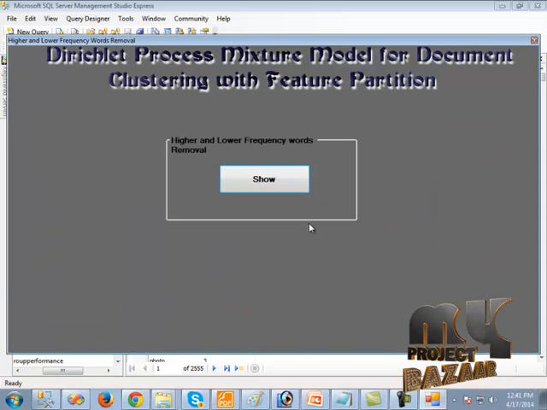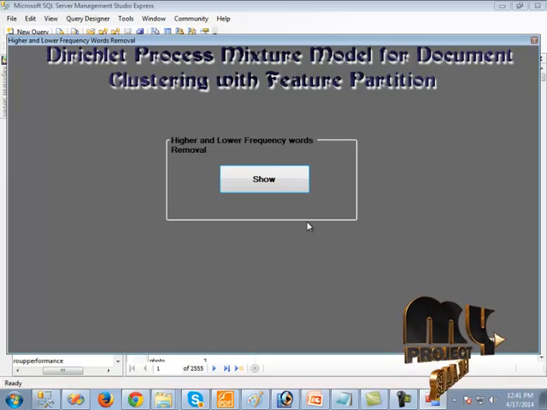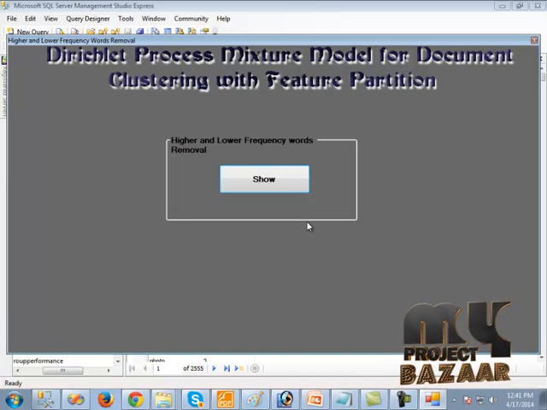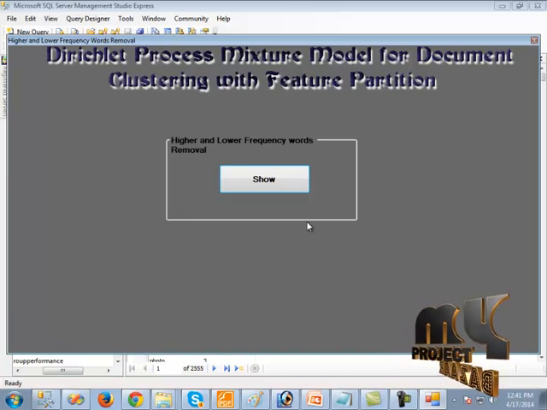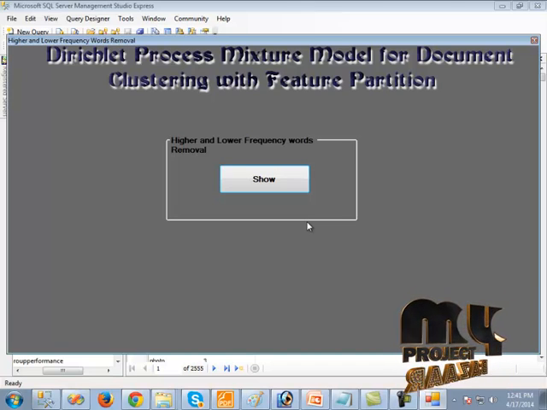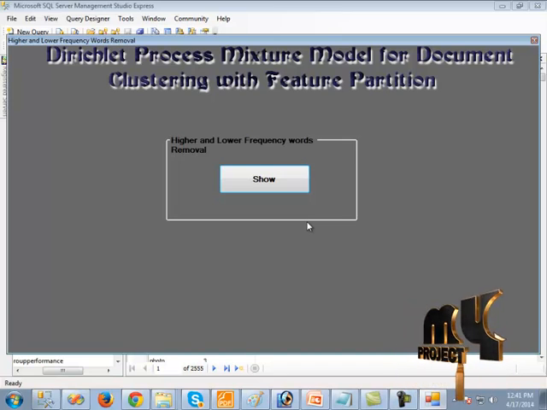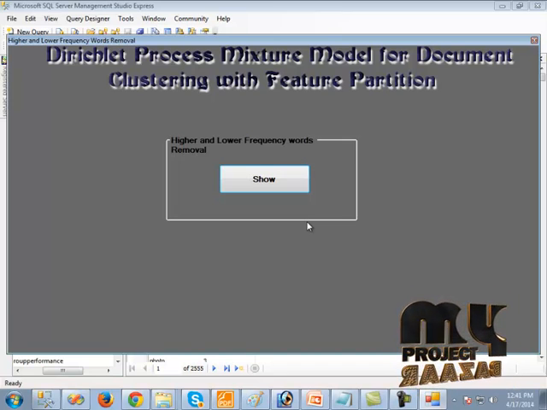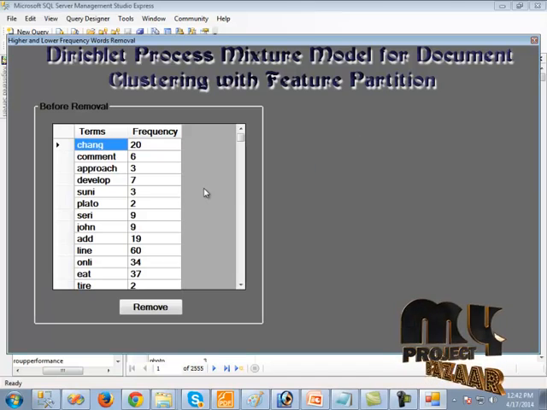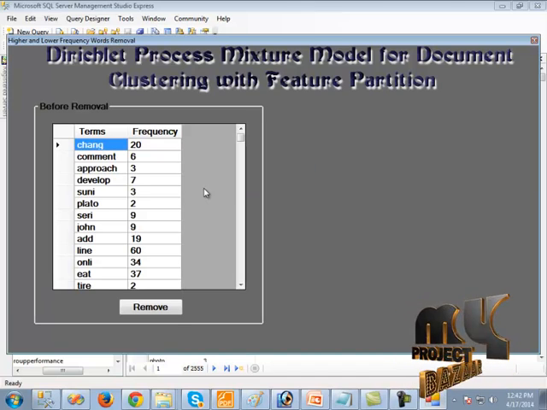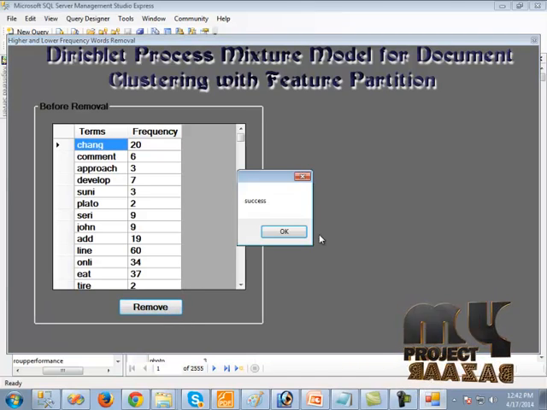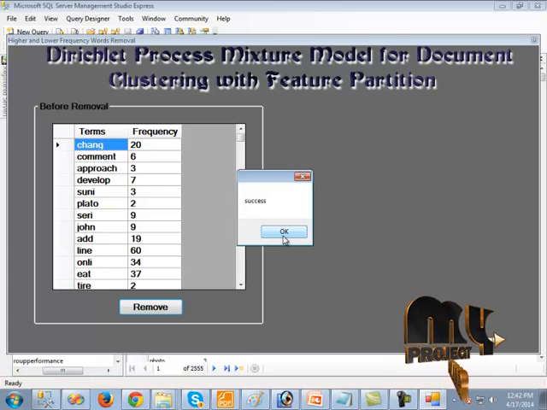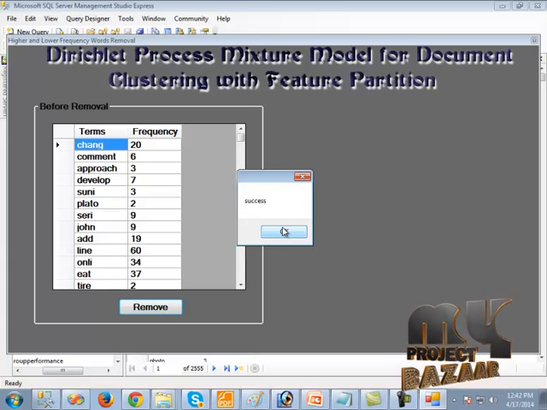When we click next, it will show the higher frequency and lower frequency removal. Here it is also one type of pre-processing. The higher frequency and lower frequency words do not have any impact on the cluster structure, so we are removing these higher frequency and lower frequency words. When we click show, the normal frequency and terms are shown here. When we click remove, we get the success message. So the higher frequency and lower frequency words are removed here. Then we click the